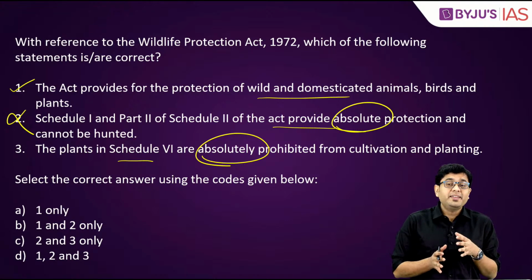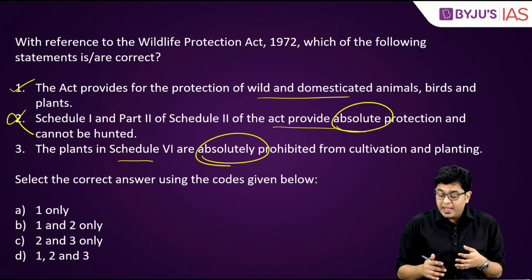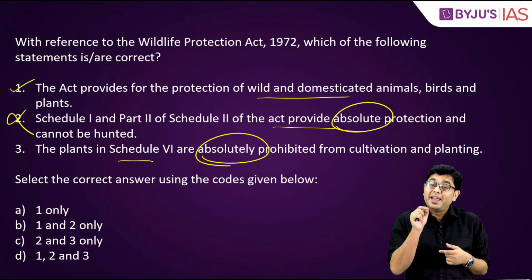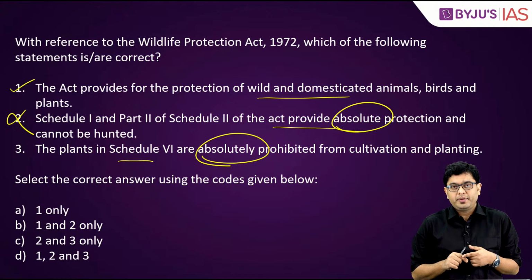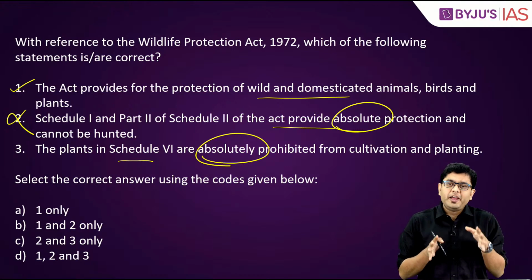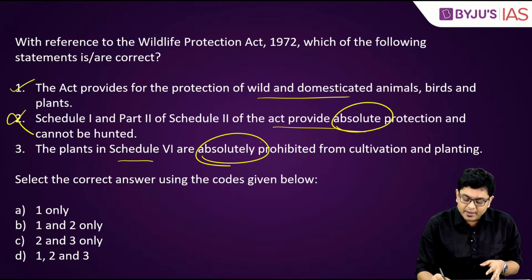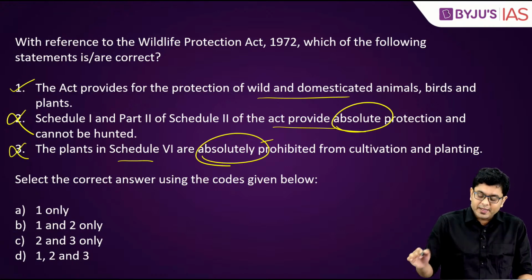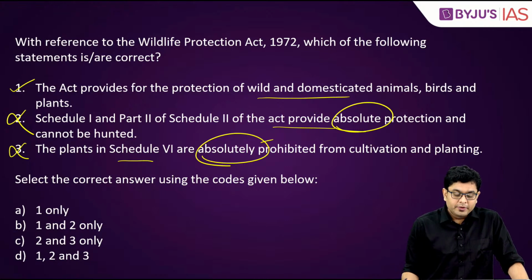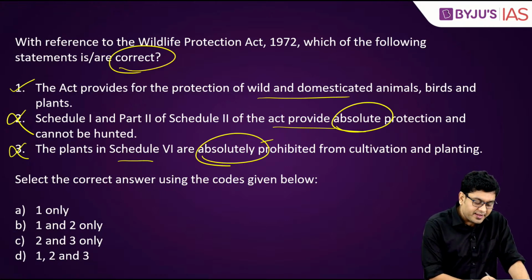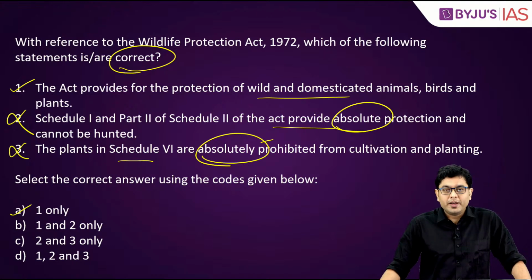So there is a restriction on their cultivation and planting. But then there are certain exceptions for scientific studies, etc., where you can actually do that. So again, the word absolutely has to be looked into, making the third statement incorrect as well. So we have to find out which of the statements are correct. In this case, the answer will be A, that is one only, which shall be correct.